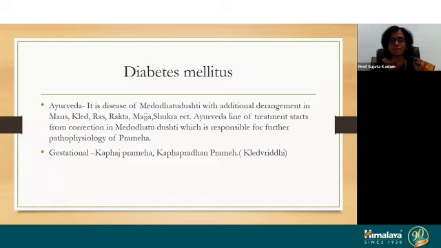Gestational diabetes mellitus is like a kaphaja type of prameha or kapha pradhan prameha. In pregnancy there is already a Kleda Pradhan Avastha and Kleda Vriddhi is more, and with other responsible factors, it turns out to be gestational diabetes mellitus.